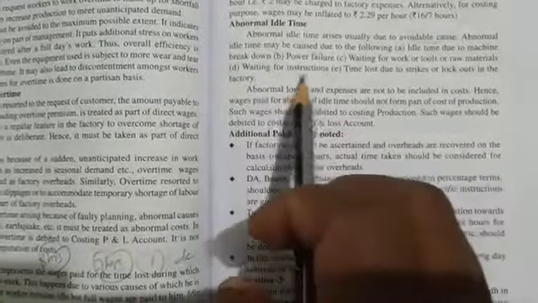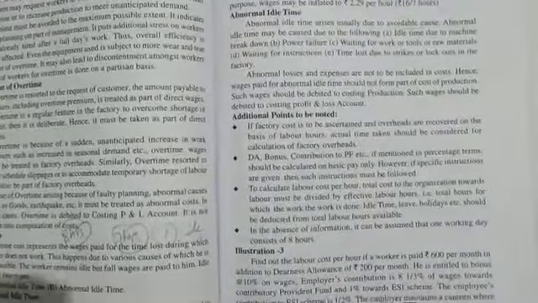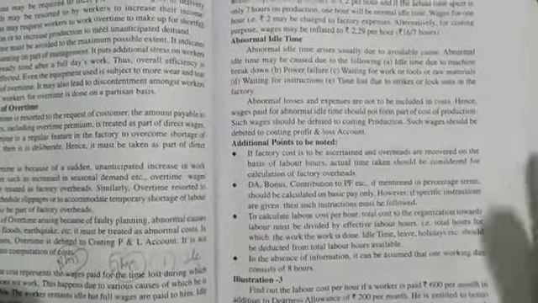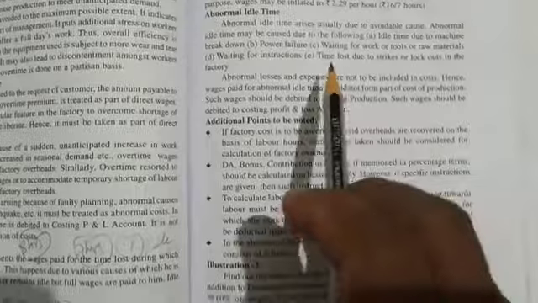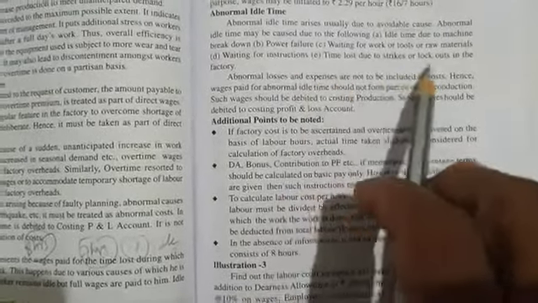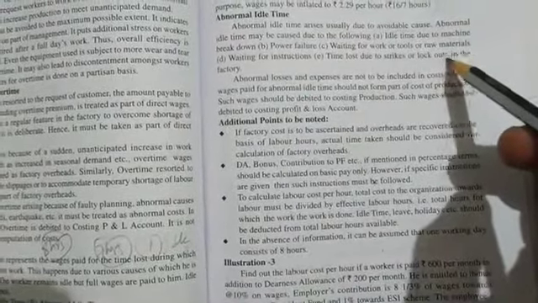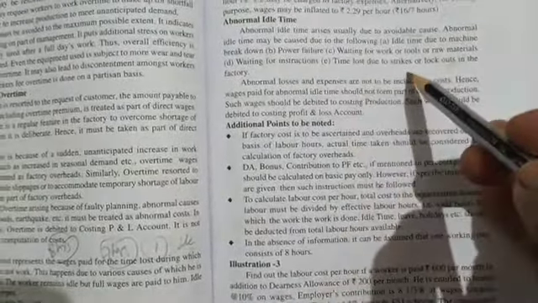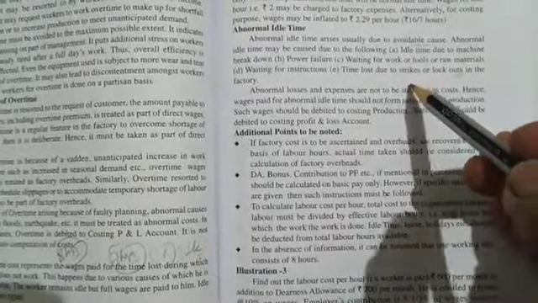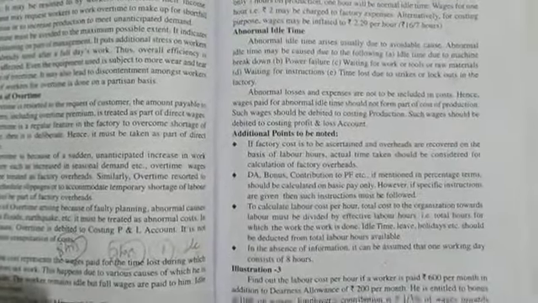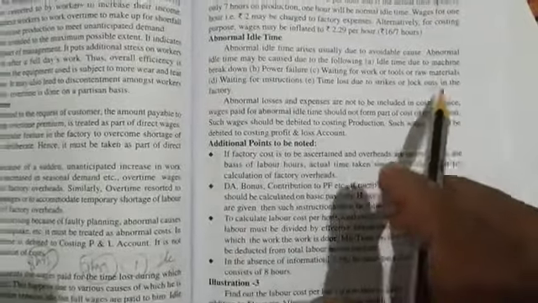Next, waiting for instructions. He is at the factory, he is at the machine. He has everything, power is there, the machine is also working, raw material is also there, but the manager has not come. Time is being spent, wasted. Time lost due to strikes or lockouts in the factory. Some strikes are going on between the employees and the management. Some employees want something from the management, the management is denying that. So they go on strikes, lockouts in the factory.